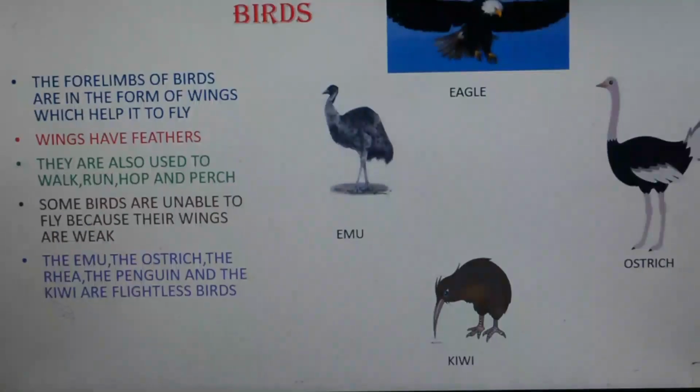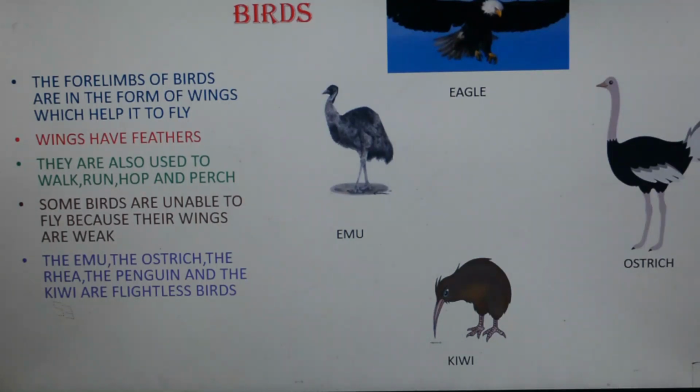Next we learn about movement in birds. Give me some examples of birds. Yes, eagle, kite, crow, pigeon, whatever you see. Next we have more birds like ostrich, kiwi, emu, penguin. All these come under birds.